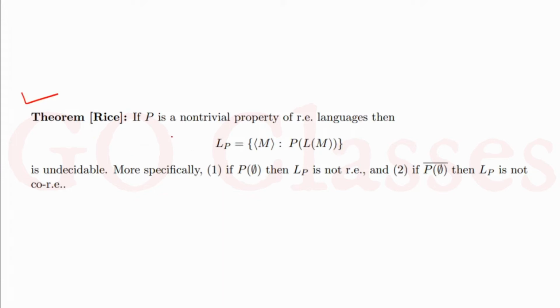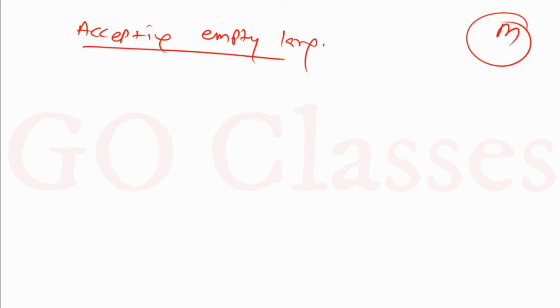So now let's see here. Accepts empty language. Now I am asking what is the difference between these two things? Accepting empty language, okay, empty language. So if you have a Turing machine, this Turing machine is accepting empty language, and another one is accepting empty string.